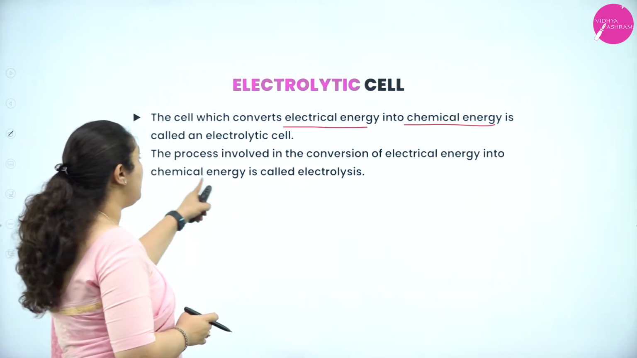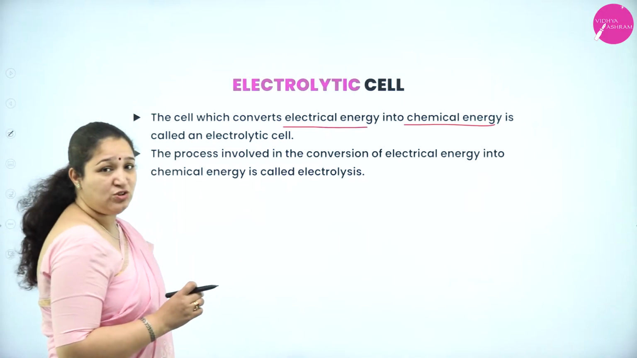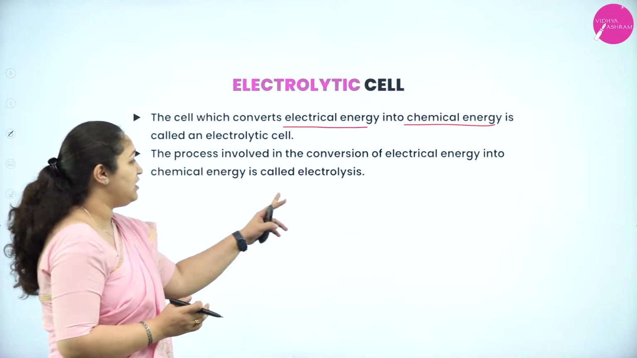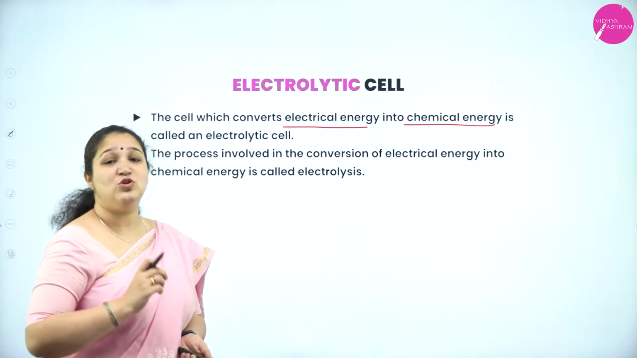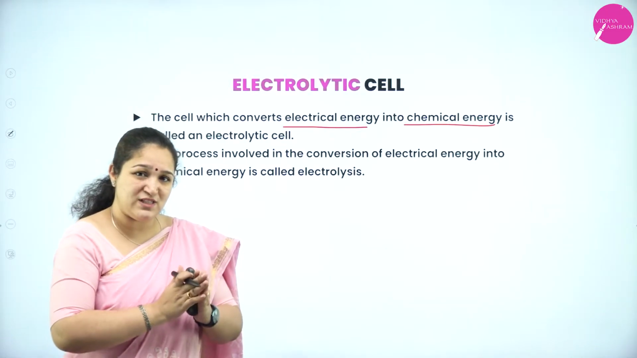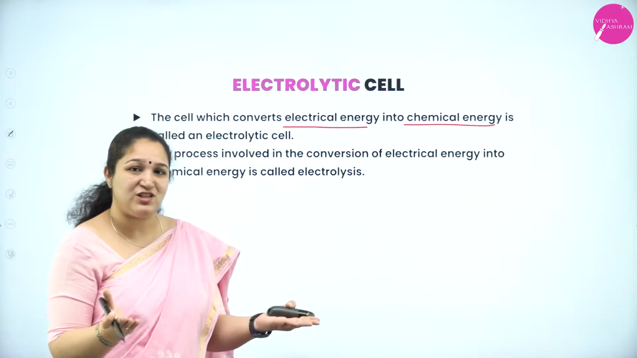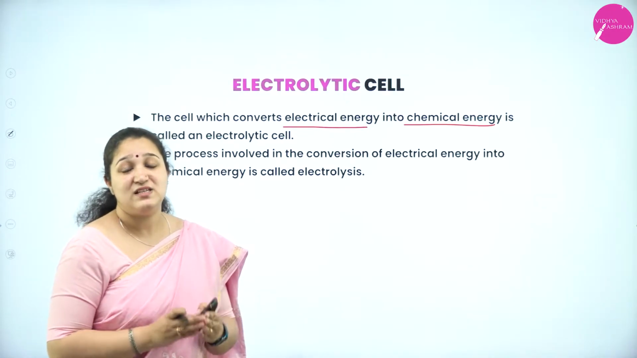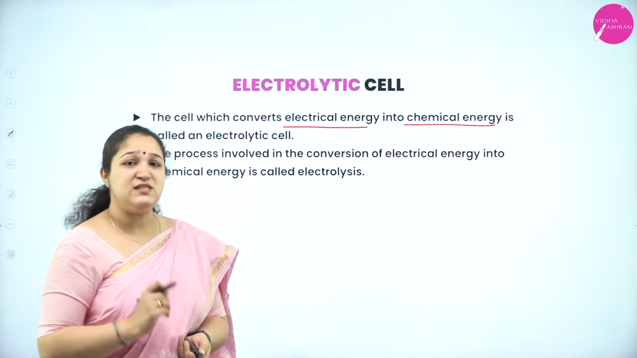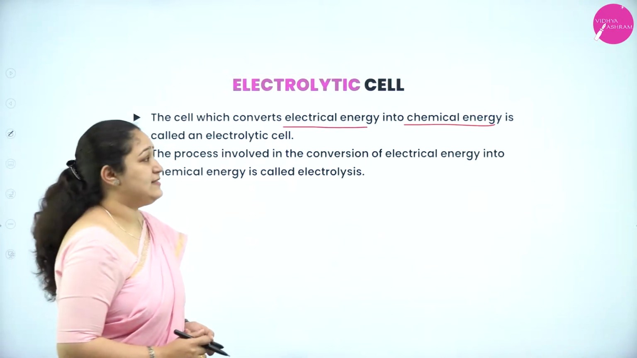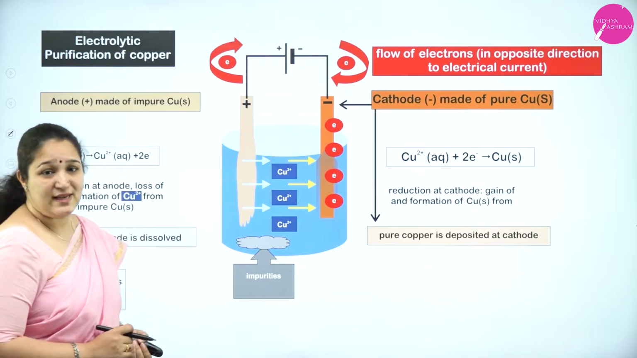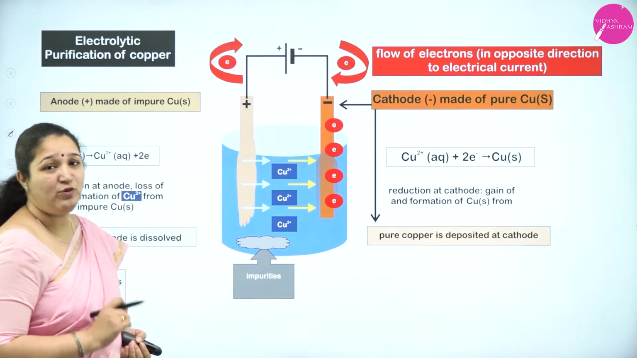This process of conversion of electrical energy into chemical energy is called electrolysis. You are passing electric current, because of which there is lysis, breakage, happening. That is the reason we call it electrolysis. To understand this better, we'll take an example of an electrolytic cell in the purification of copper.